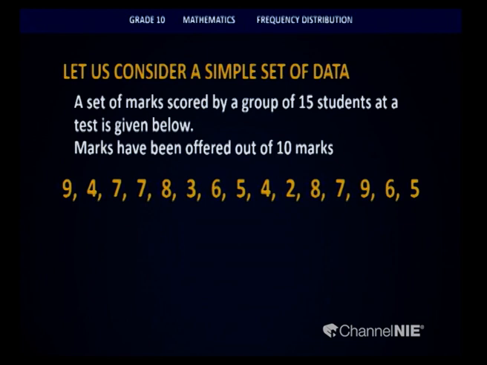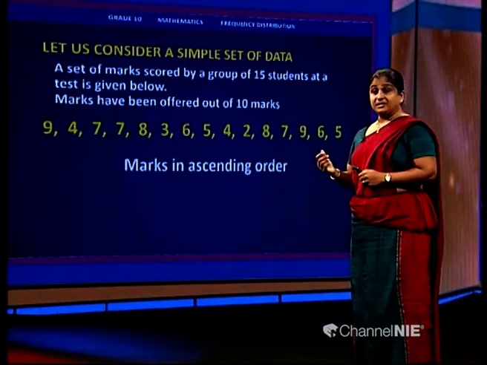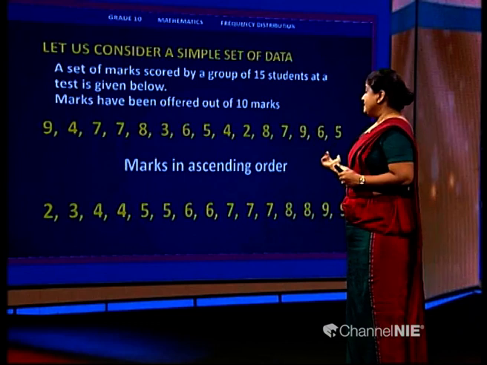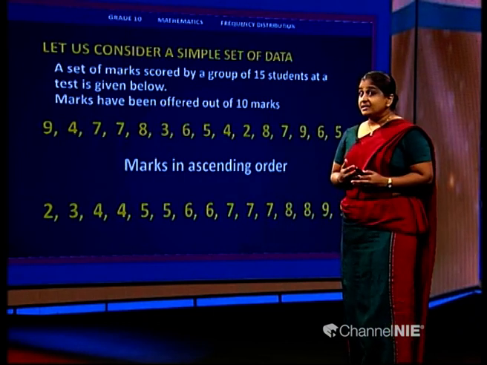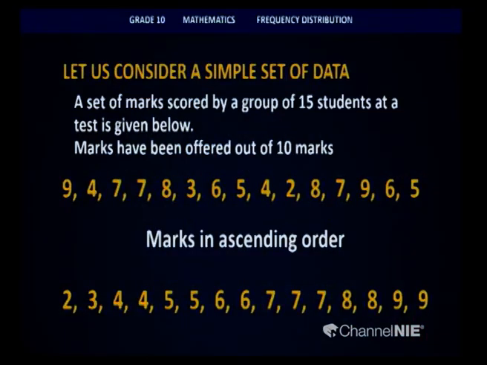But this raw data can be arranged in ascending order for further calculations. So, when I put them into ascending order, this is what I get. By arranging it in ascending order, I am losing the rawness of the data because I have put them in order and I won't be able to identify what the first child has got.